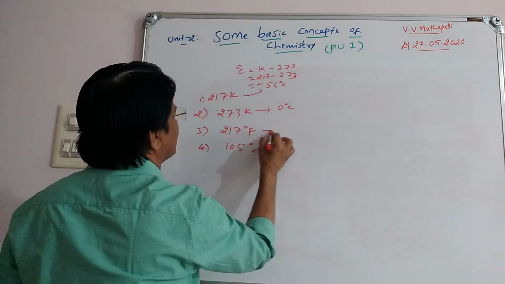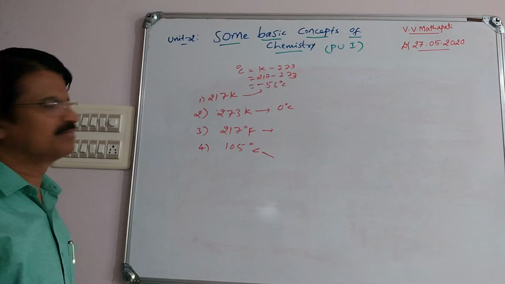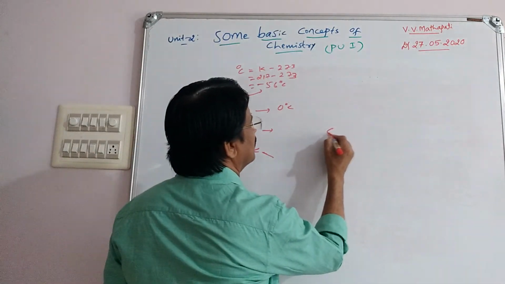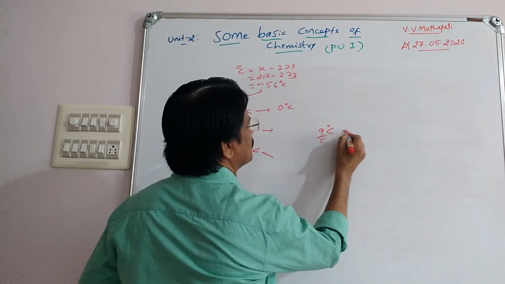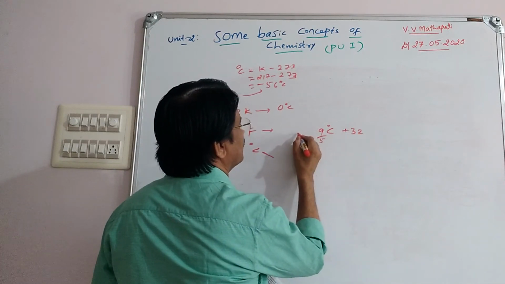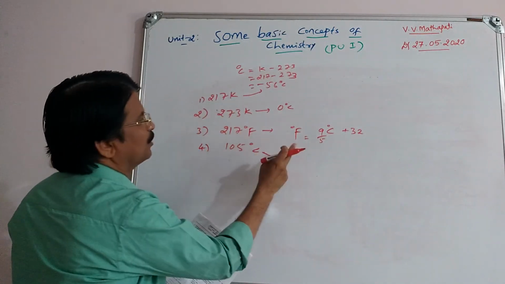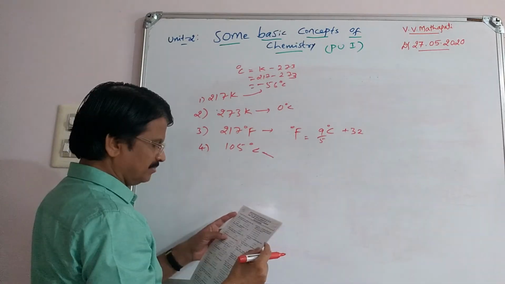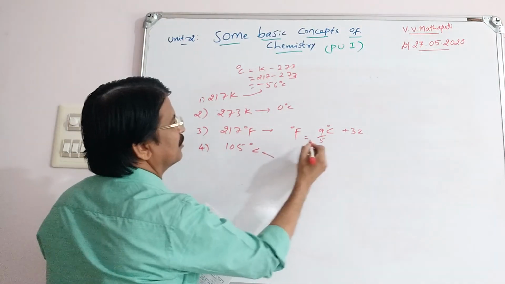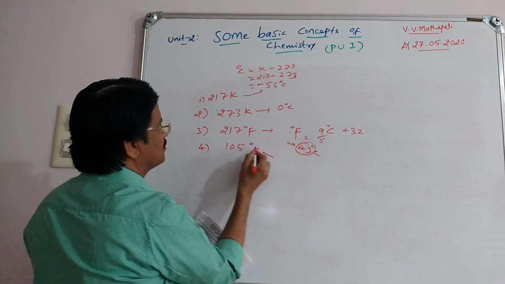Third, the degree Fahrenheit value, 217 degree Fahrenheit into degree Celsius. I told a formula: degree Fahrenheit equals 9 by 5 degree Celsius plus 32. This value is given, and converting into degree Celsius we get 43 degree Celsius.